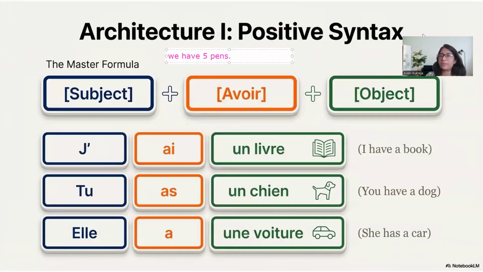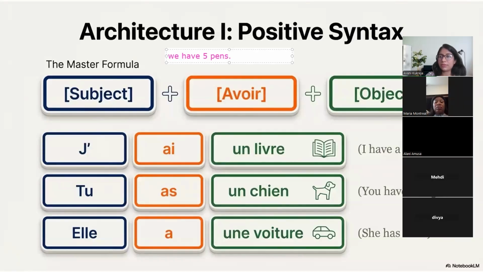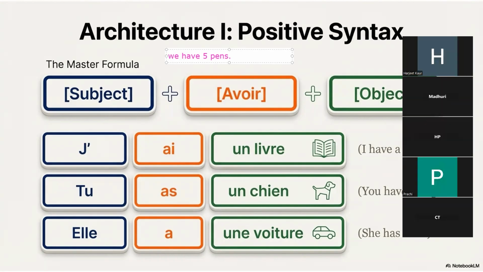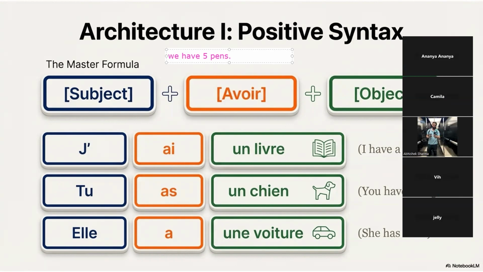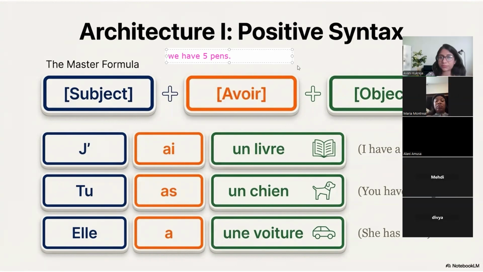Correct. I want everyone to try. Very good. Good, good, good. Nous avons 5 stylos. Perfect. Now, let's try one more.